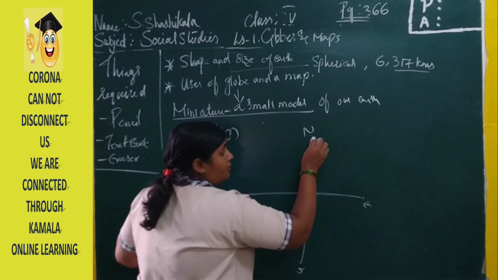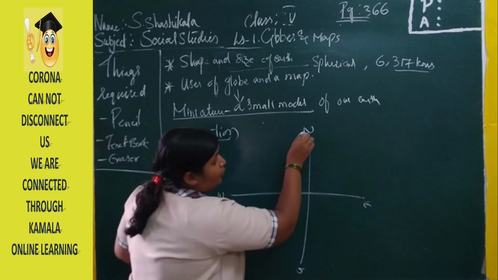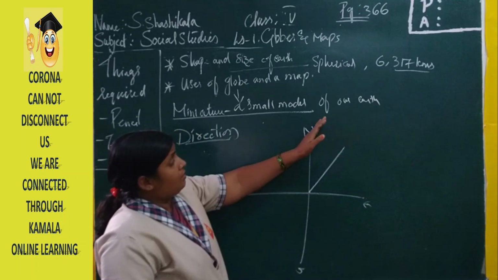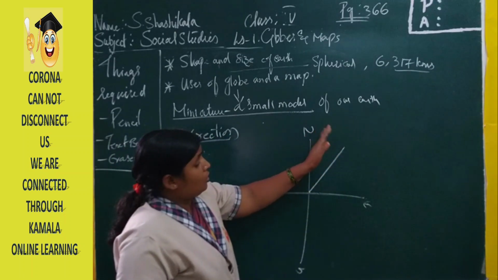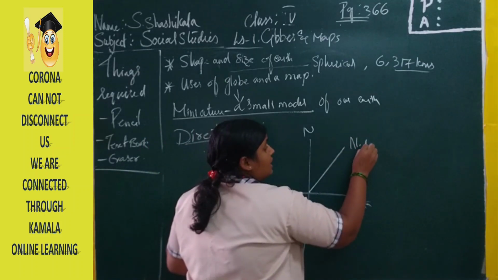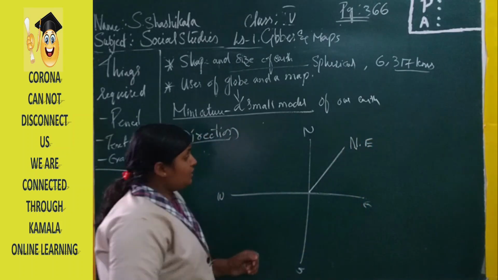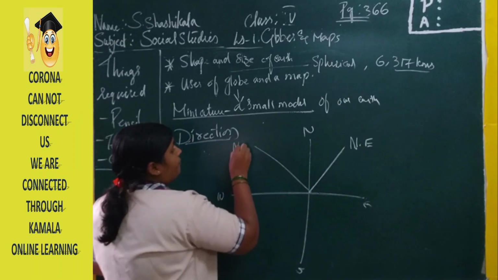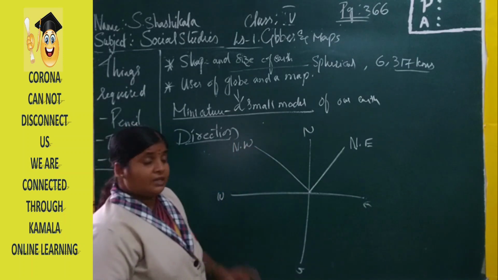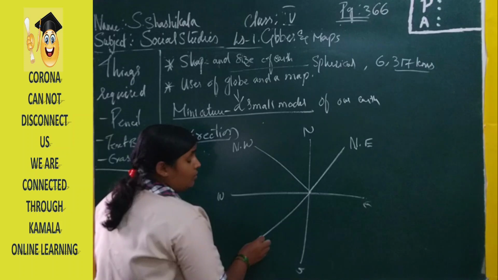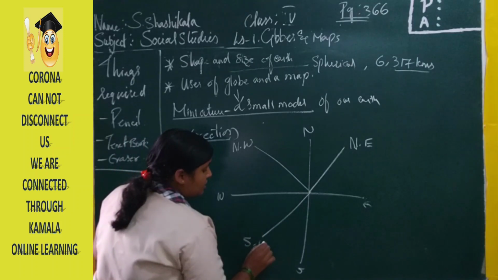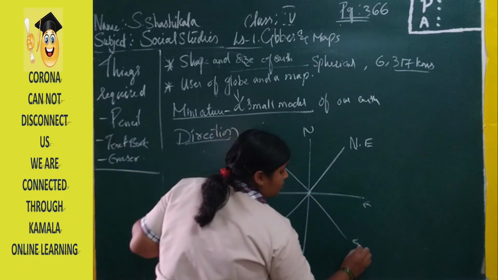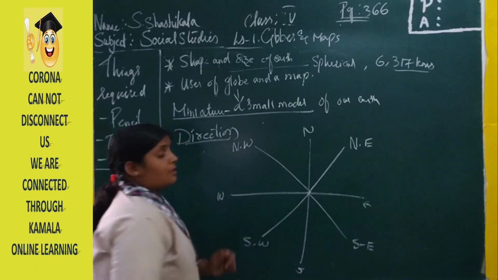And the direction which is going between the north and east is the northeast direction. The direction going between the north and west is the northwest direction. The direction going between the south and west is the southwest direction. And the direction going between the south and east is the southeast direction.